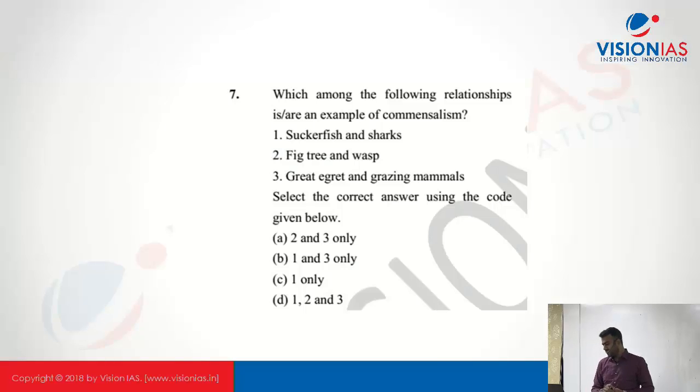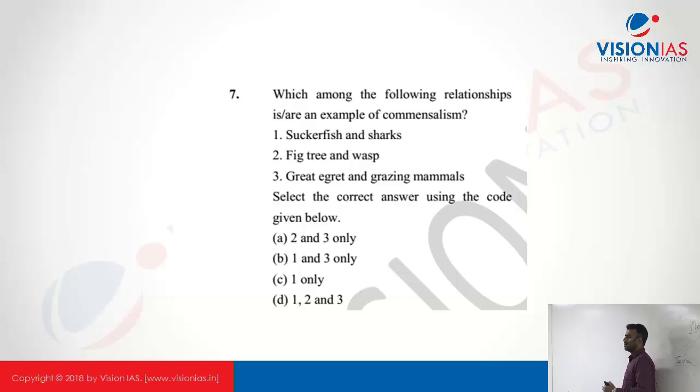Great egret and grazing animals. Basically this is a bird which feeds on insects. As the grazing animal moves through the grass, it disturbs the different insects which are there in the grass, and that would be eaten by the birds. So this is an example of commensalism because the grazing animals are not getting benefited, but the birds are getting benefited. What is the answer? 1 and 3.